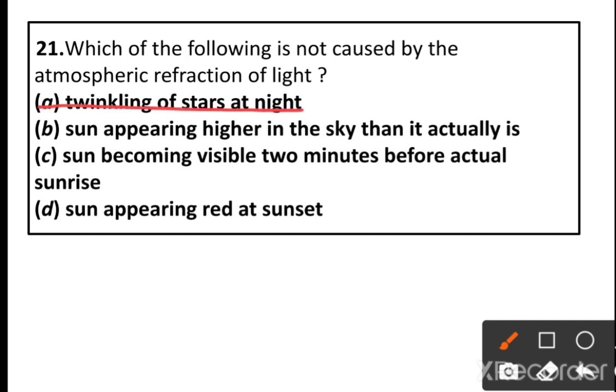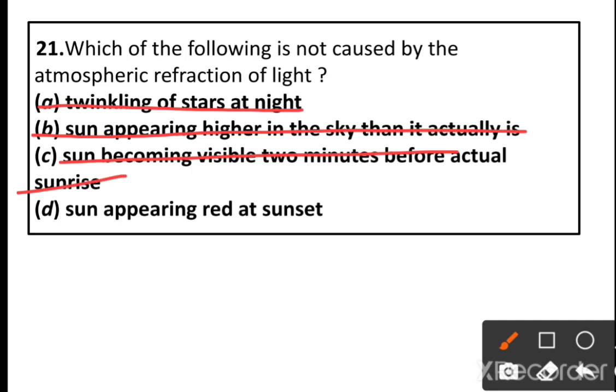Sun appearing higher in the sky than it actually is, this is also atmospheric refraction. Sun becoming visible 2 minutes before the actual sunrise, this is advanced sunrise.